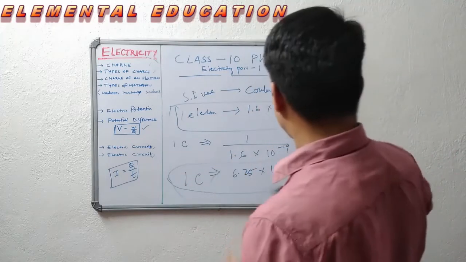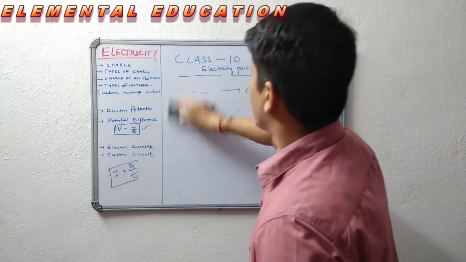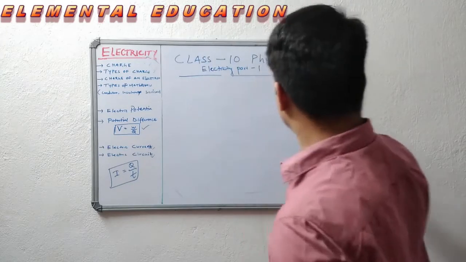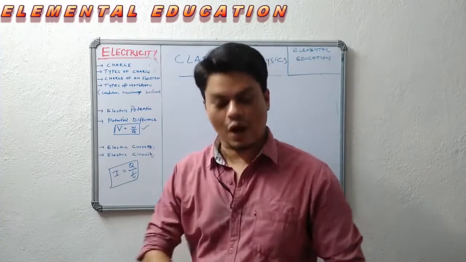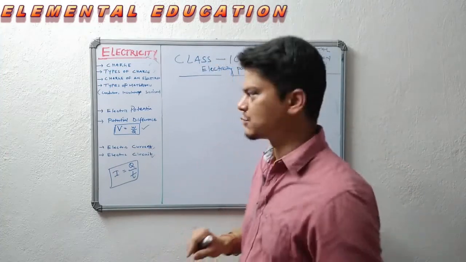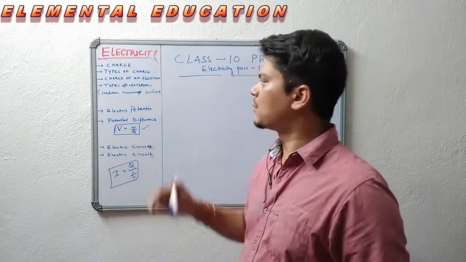Now, this is done. Keep a note of the value of the charge of an electron and how many electrons are present in 1 Coulomb of charge. We will be using them in the problems we will solve in the next video.